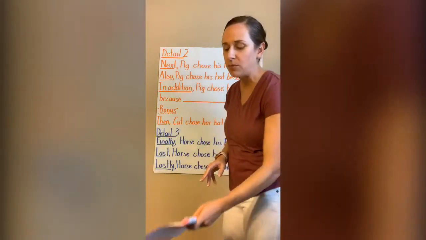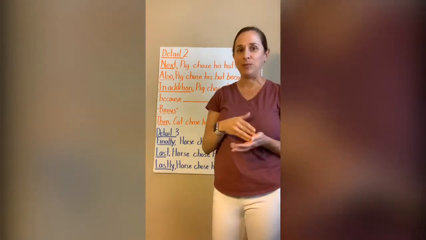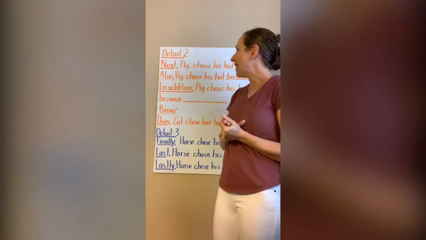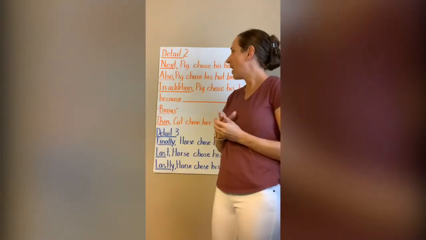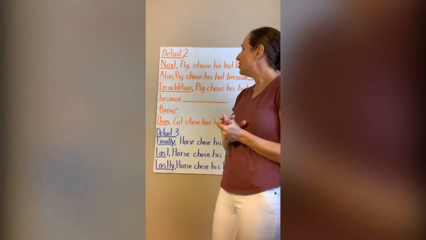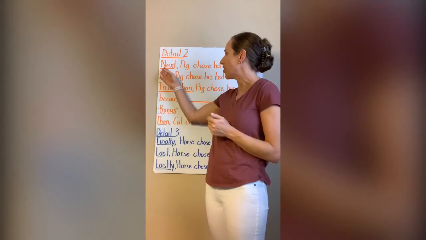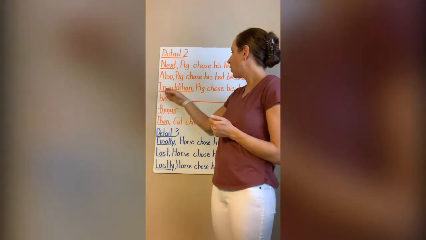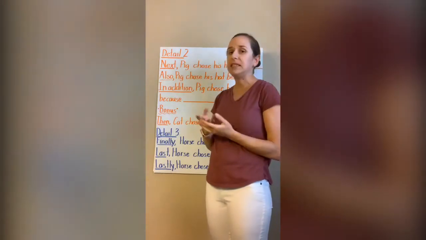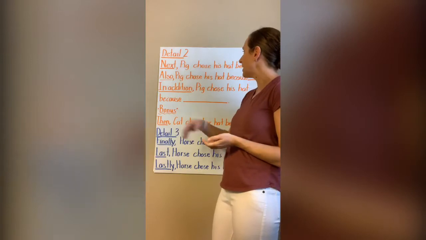So if you took some notes from the story, you'll remember that each animal chose a hat for a specific reason. So what happened next in the story was Pig made the choice of his hat. So detail 2 is going to start with a sentence starter. You're going to get to start with either next and a comma, also and a comma, or in addition and a comma. The detail is about Pig, so no matter which one you choose, it's going to say Pig chose